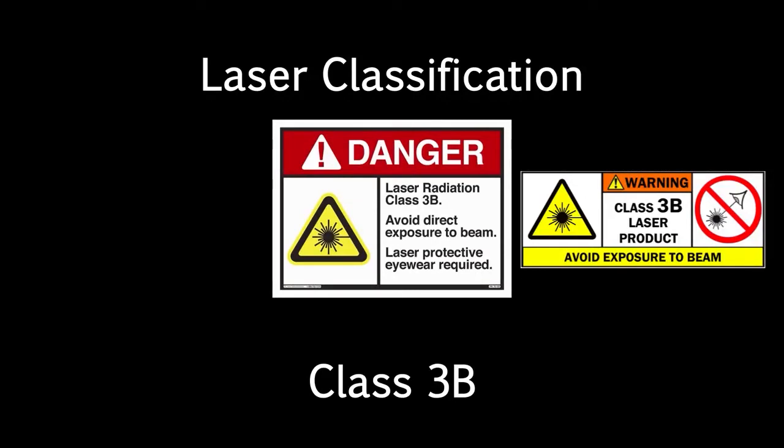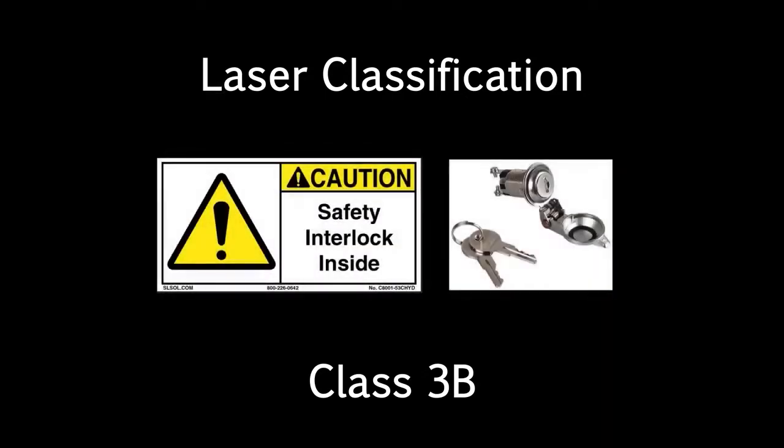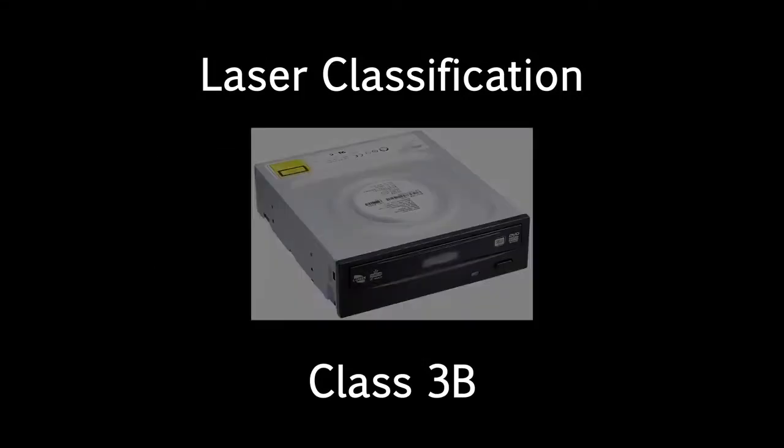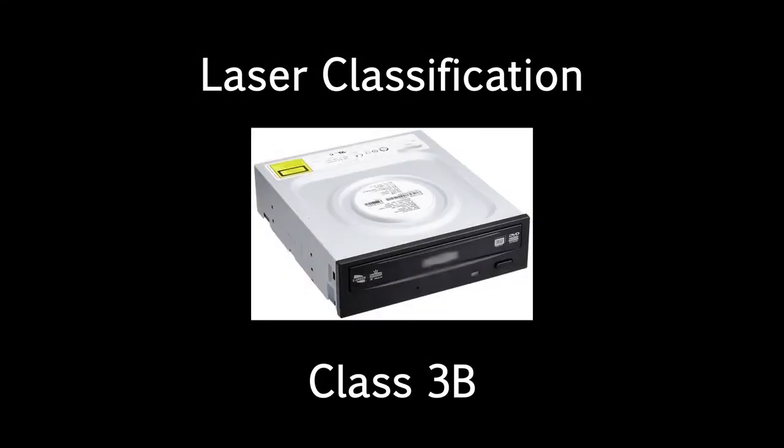Protective eyewear is typically required where direct viewing of the Class 3B laser beam may occur. Class 3B lasers must be equipped with a key switch and a safety interlock. Class 3B lasers are used inside CD and DVD writers, although the writer unit itself is Class 1 because the laser light cannot leave the unit.